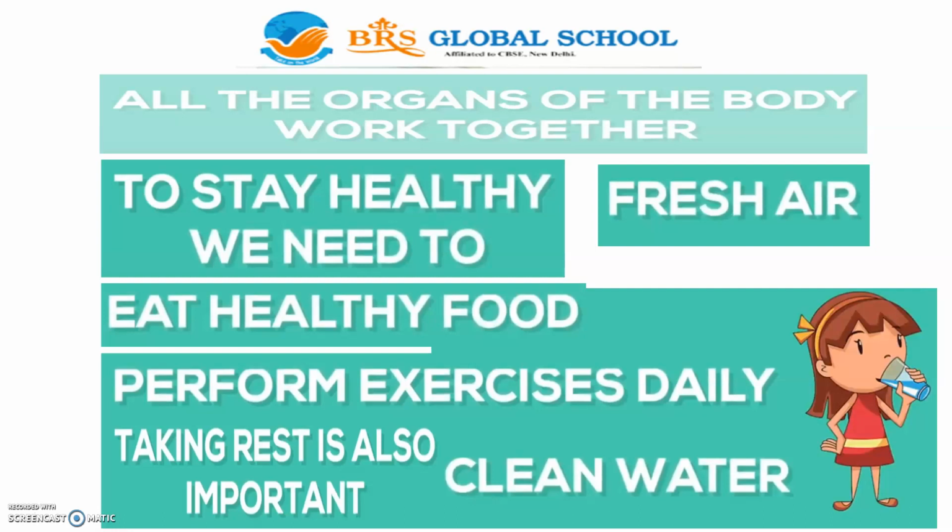We have to have fresh air and drink plenty of clean water, at least 2 liters per day, and always eat healthy food. Don't go for junk food like pizzas, burgers and all. Occasionally you can have that, but every day we must eat only healthy food.